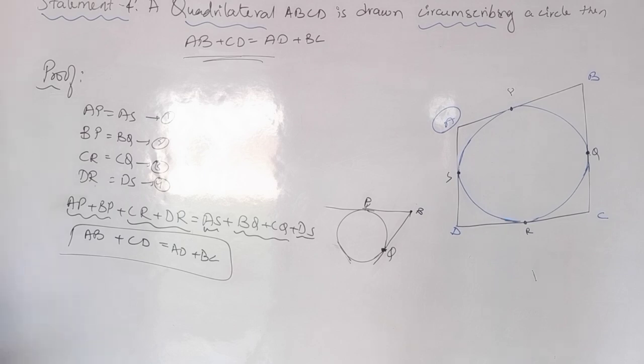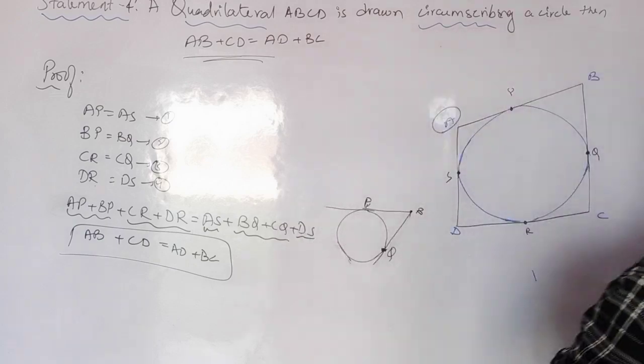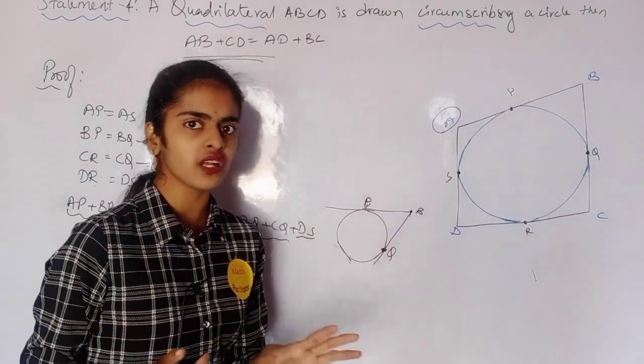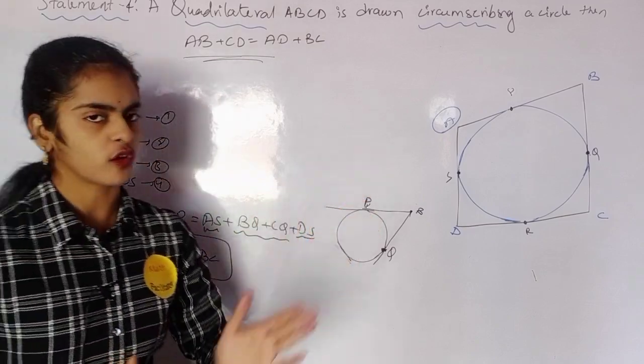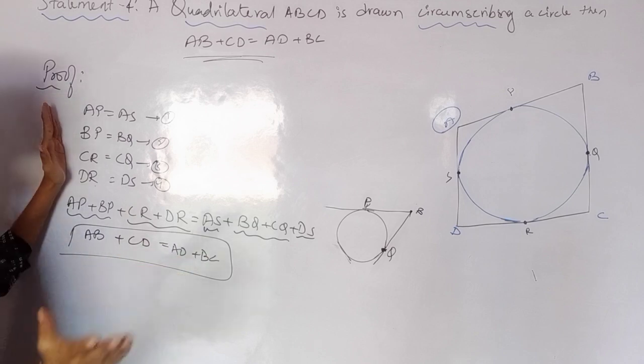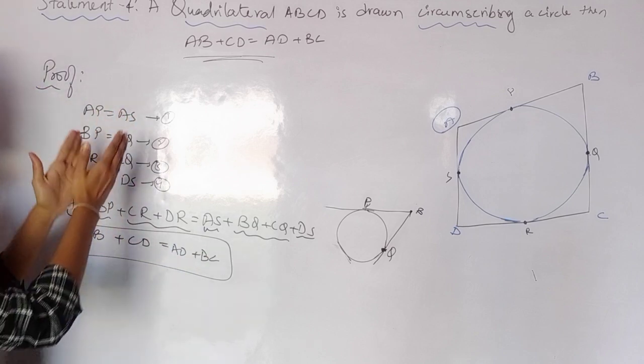The first point is length of tangents from external points are equal. Second point is, when you are writing the tangents, be careful, this is a common mistake. You all know length of tangents are equal, I have to take that concept. But when you are writing it, till here you will write. After this, while adding, it will be a problem for you. Why? Because you are not writing it in order. So always write it in order.